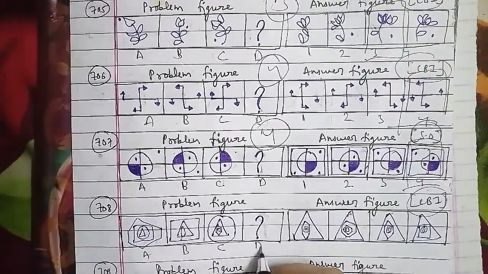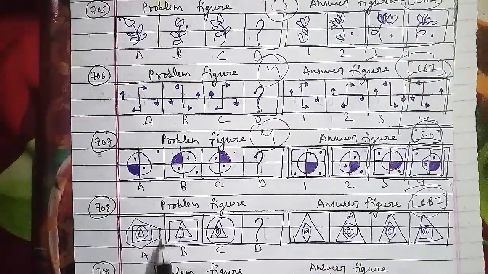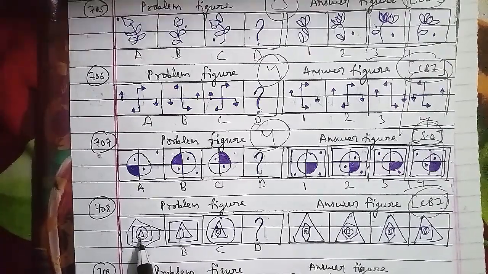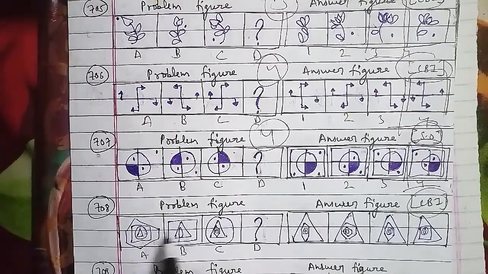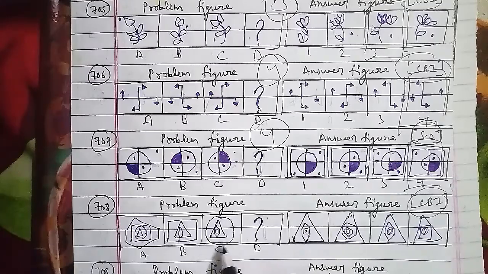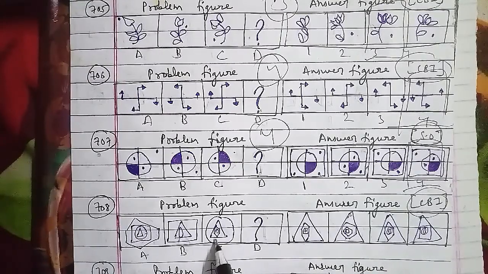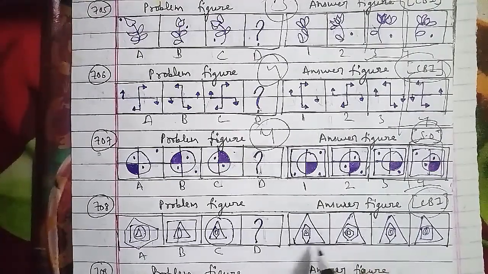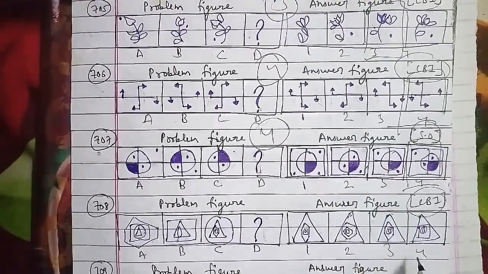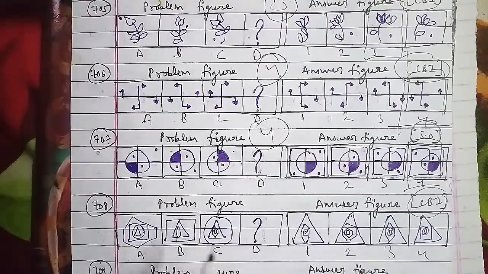In this type of question, you are given a set of 4 or 5 figures labeled A, B, C, D, E, following a certain sequence and hence forming a series. However, the figure at C is missing, and the candidate is required to choose it from the alternatives. We have 1, 2, 3, 4, 5 respectively. So we have a series of problem figures, and these are the answer figures. In figure A we have a multiply sign, circle, square and triangle.